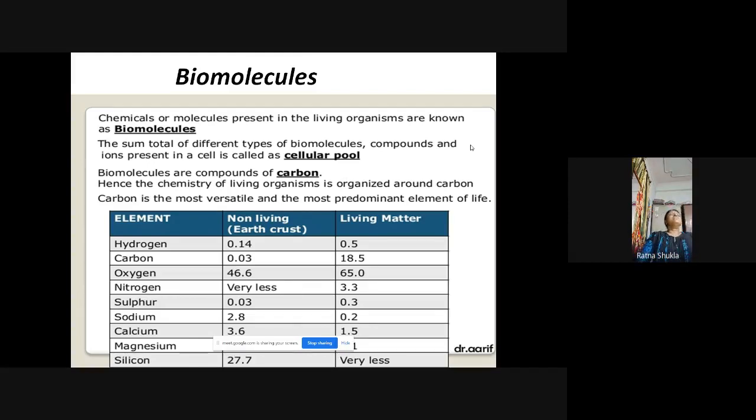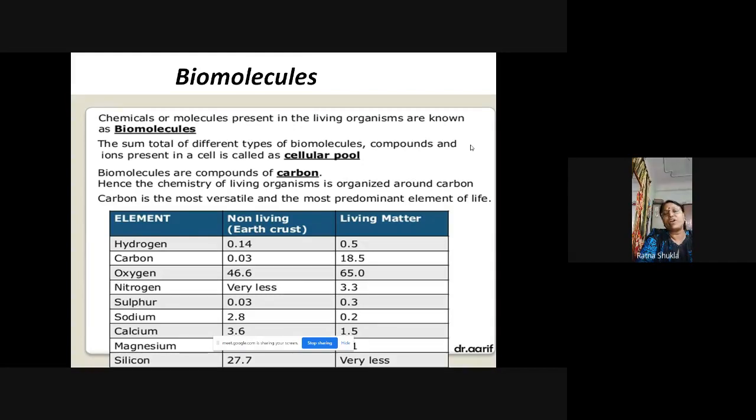So these molecules which are present in the living organism are the biomolecules, and there is a sum total of different types of biomolecules. We have different types of biomolecules, compounds, and ions present in our cell. Okay. So these are known as the cellular pool. It means the cellular components responsible for carrying out the different activities in the cell.